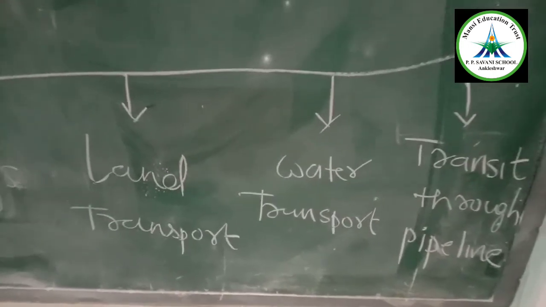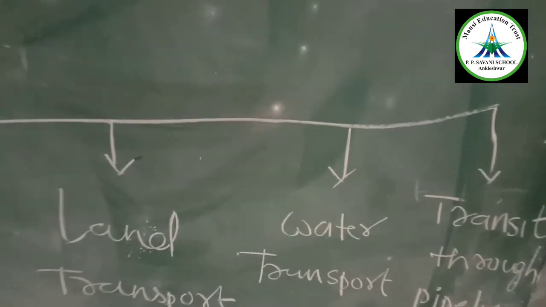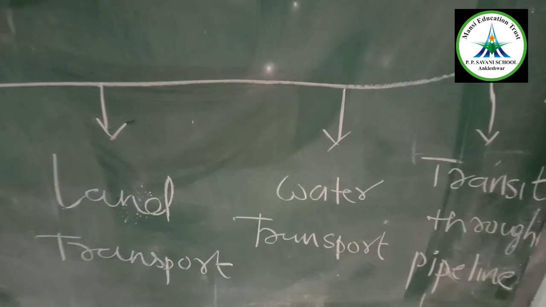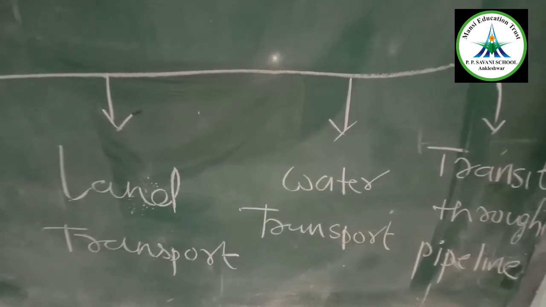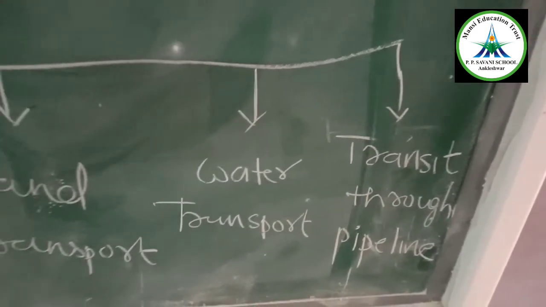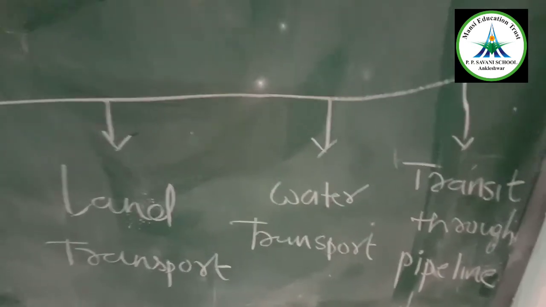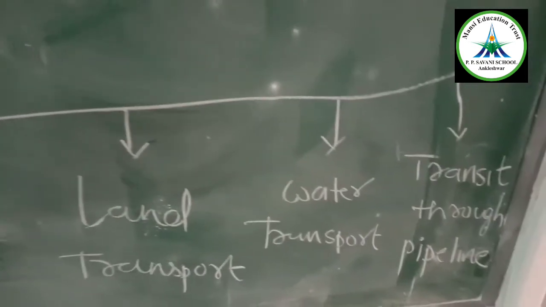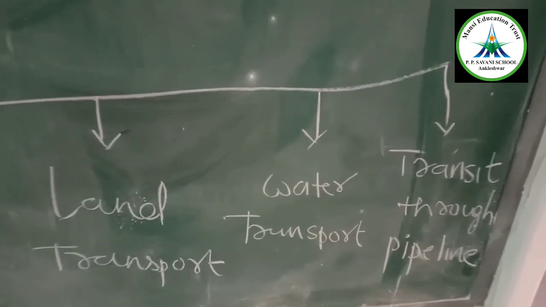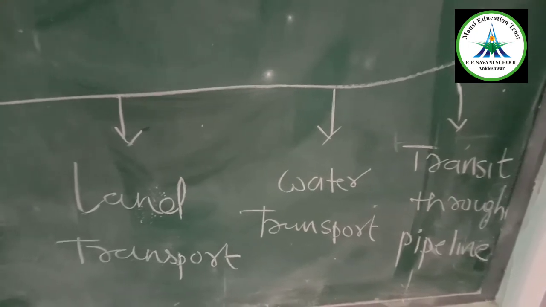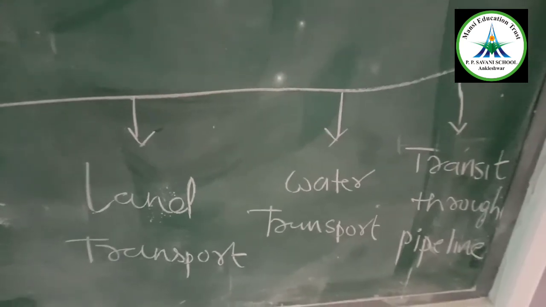Next is water transportation, by which you can send your goods from one place to another by boat, steamer, etc. Next is transit through a pipeline. There are some things which cannot be sent through other ways. For example, CNG gas and petrol must be passed from one place to another through a pipeline, so that they cannot be misplaced or get dispersed all over.